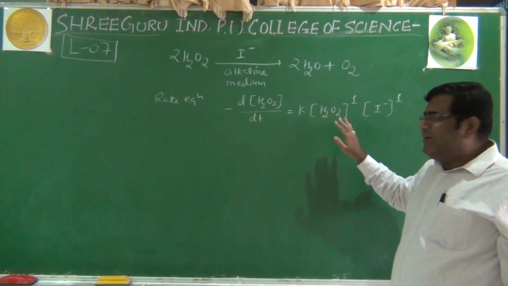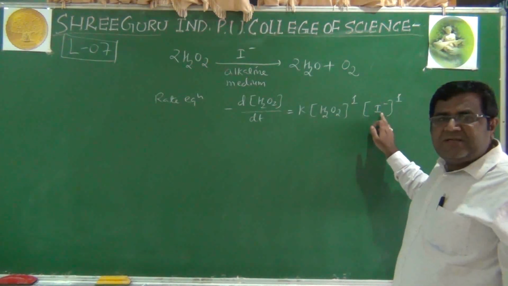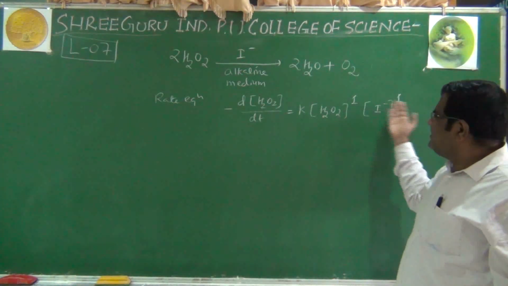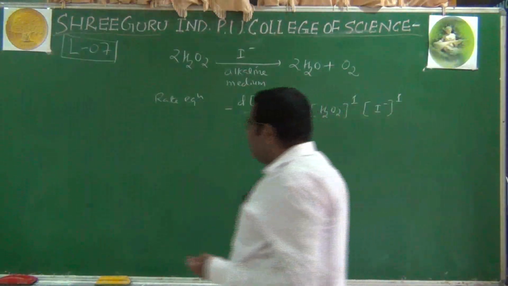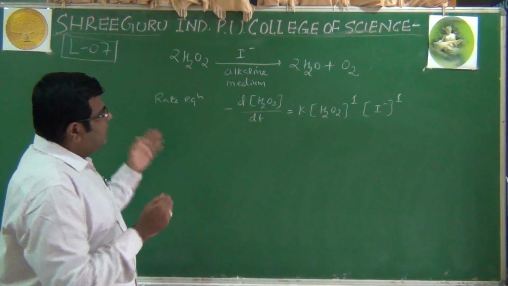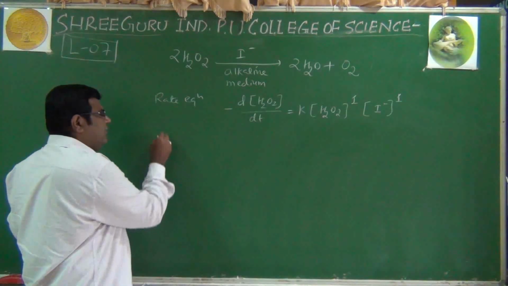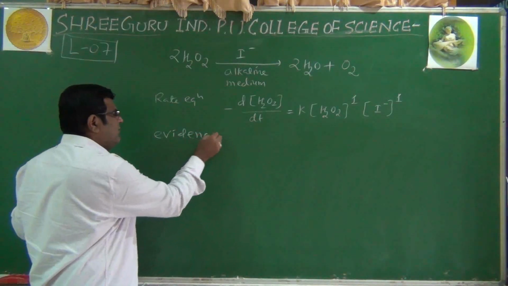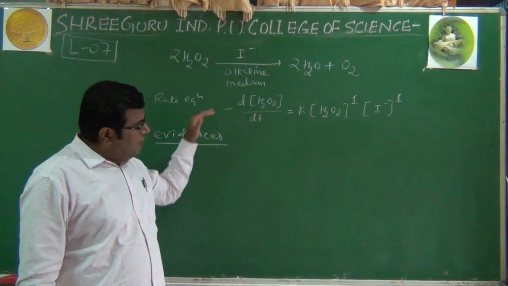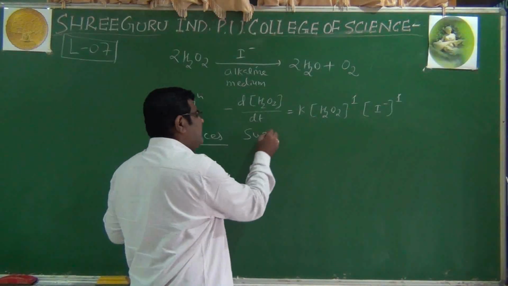In the second set of experiments, they keep the hydrogen peroxide concentration constant and increase the iodide ion concentration 2 times, and the rate increased by 2 times. That's why we got these numbers. Now this seems to be a complex reaction, because if you look at the rate equation, it does not match the reaction we have written. The proposed, or we can say evidences. What we mean by evidences is the possibility of how the reaction takes place. The evidences suggested that